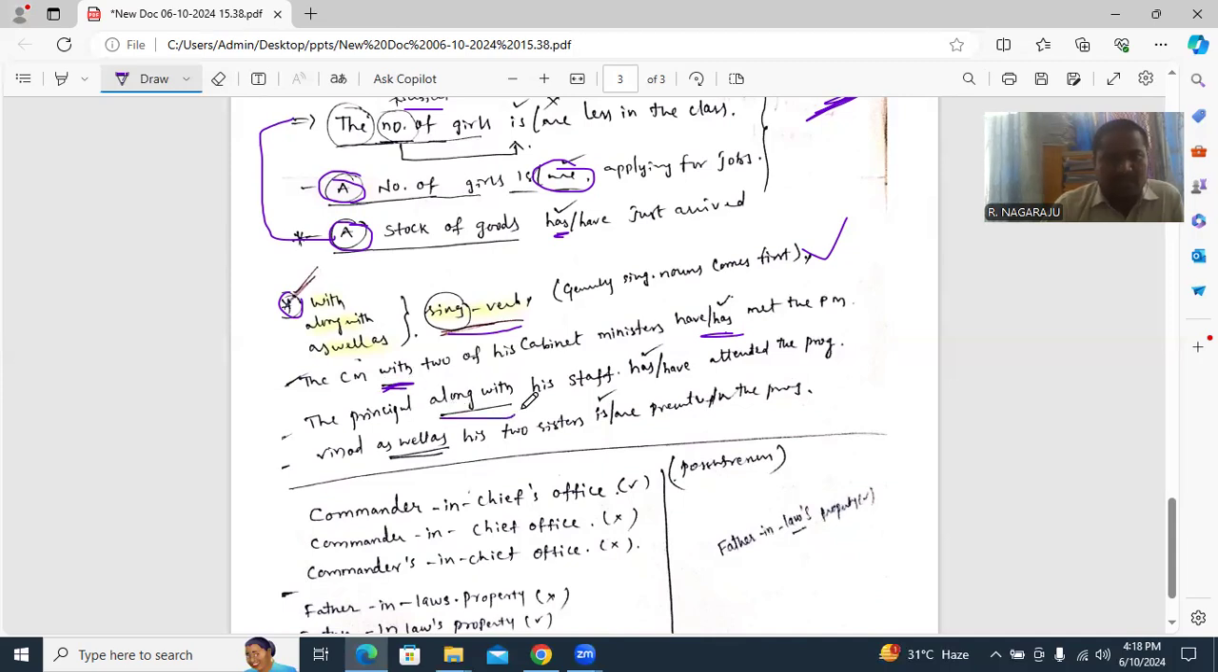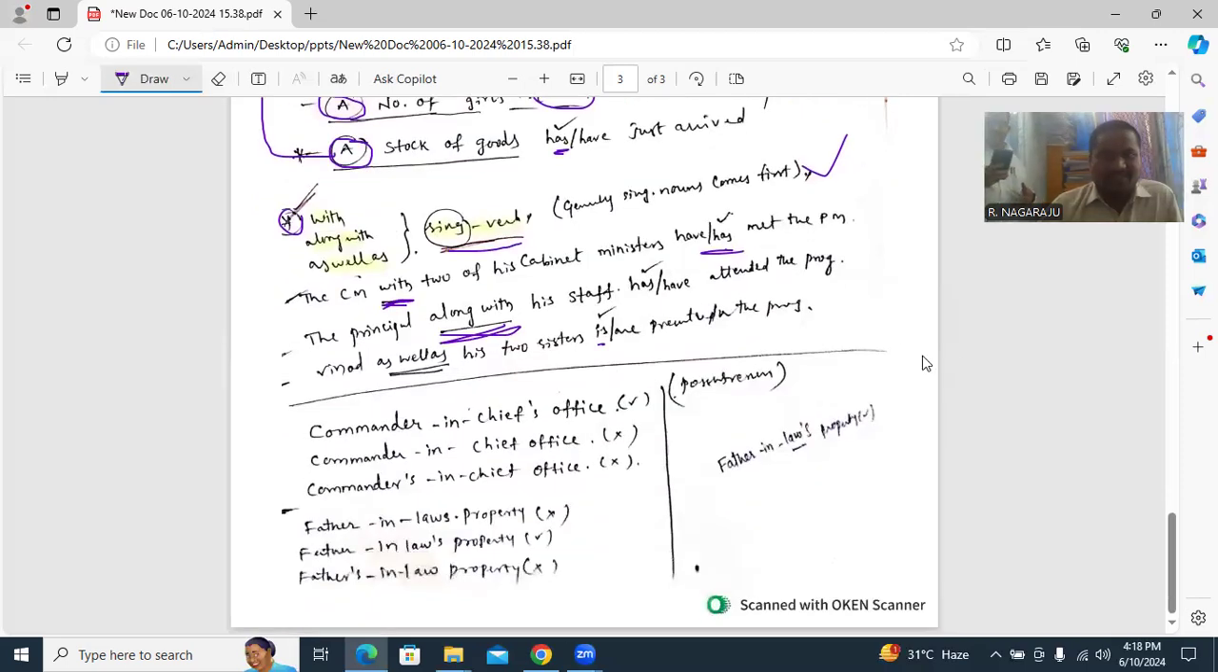Next, the principal along with his staff has or have attended the program? Here also has. We know, as well as his two sisters is or are present in the program? Here you see, as well as also takes is. Now the possessive form of this: the commander in chief's office.